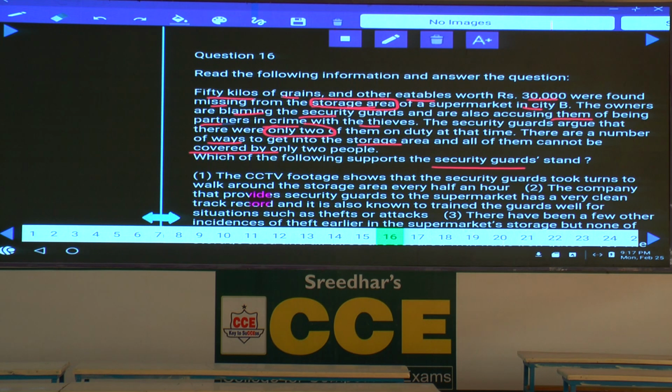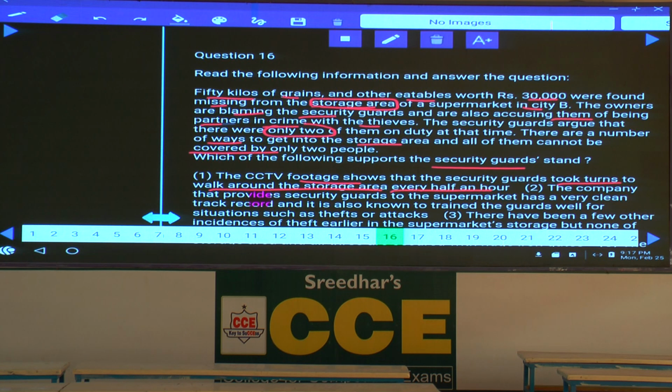Then tell me among the given choices, which choice is given like this. Now the CCTV footage shows that security guards took turns to walk around the storage area every half an hour. Now they used to cover this storage area for every half an hour. That means they keep on working on this one, isn't it? And this could be the reason or not. And this is supporting.